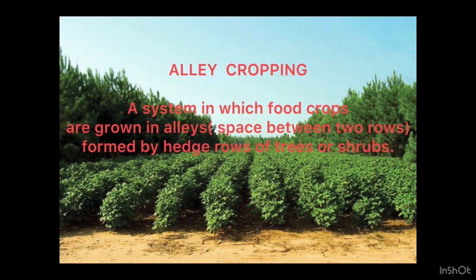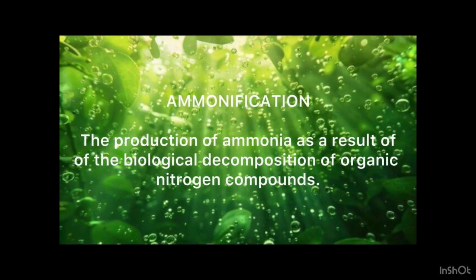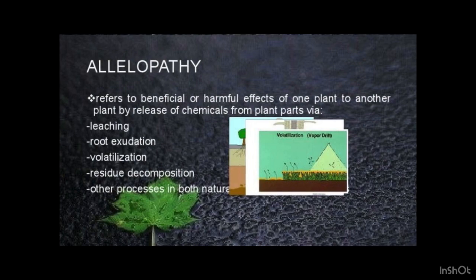Next is alley cropping. It is a system in which food crops are grown in alleys, meaning space between two rows formed by hedgerows of trees or shrubs. Ammonification. It is the production of ammonia as a result of biological decomposition of organic nitrogen compounds. Next, allelopathy. It refers to beneficial or harmful effects of one plant on another plant by release of chemicals from plant parts like roots etc.